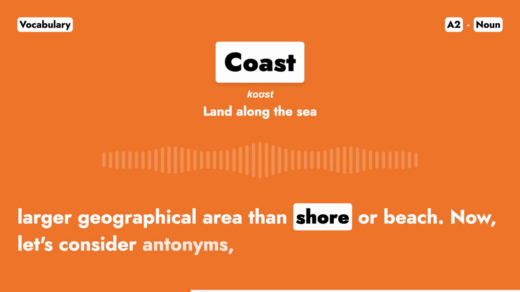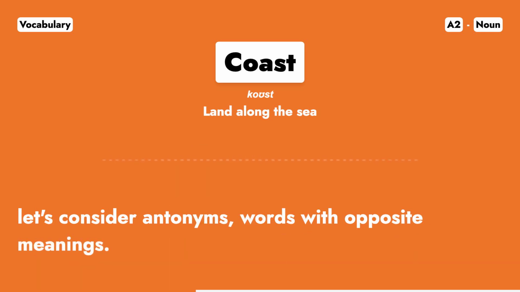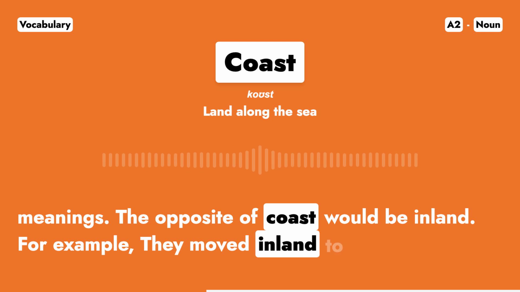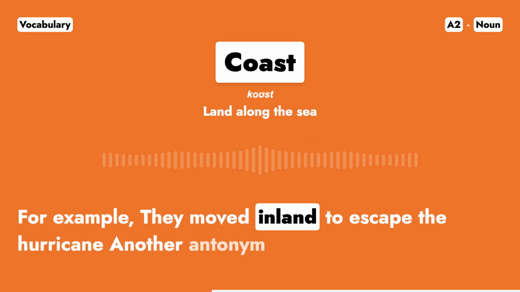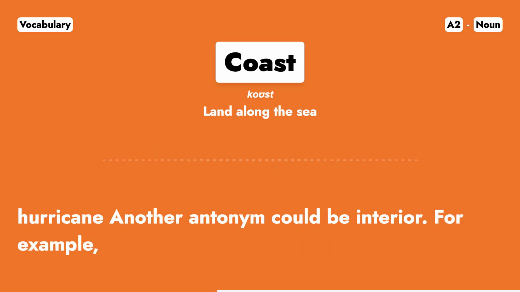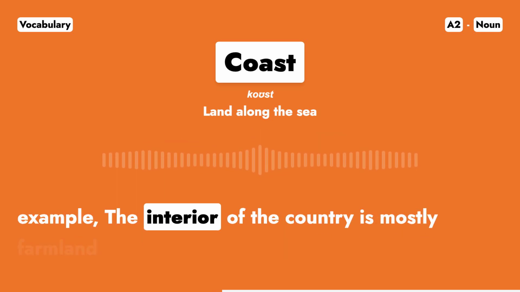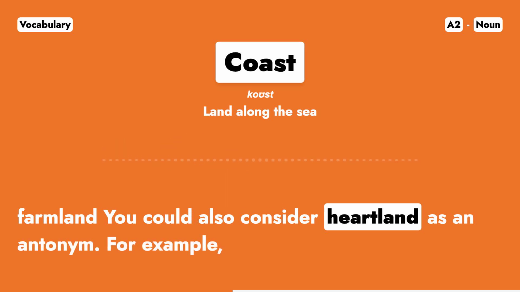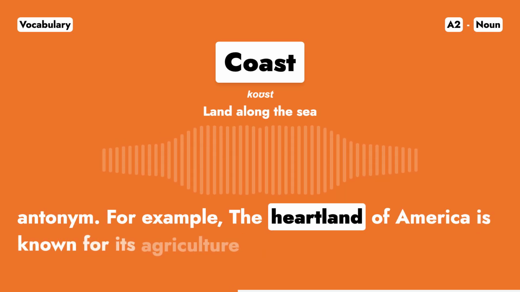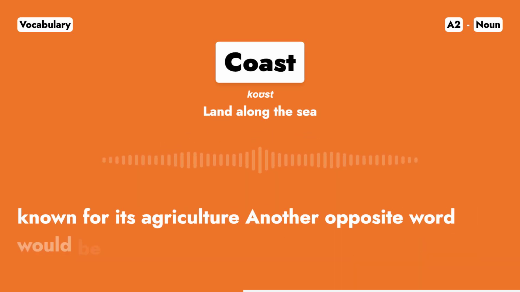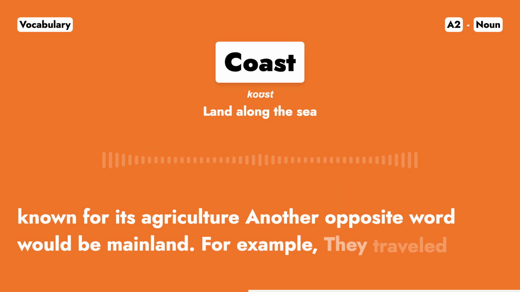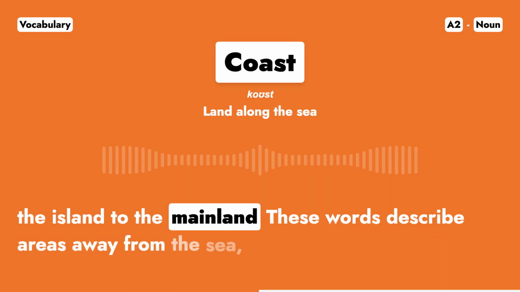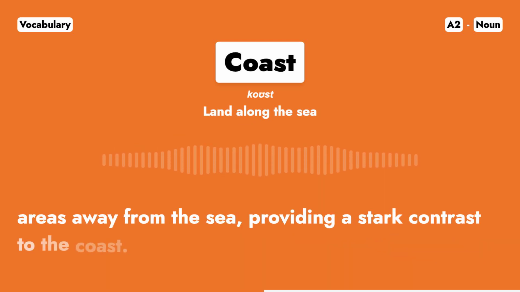Now, let's consider antonyms, words with opposite meanings. The opposite of coast would be inland. For example, they moved inland to escape the hurricane. Another antonym could be interior. For example, the interior of the country is mostly farmland. You could also consider heartland as an antonym. For example, the heartland of America is known for its agriculture. Another opposite word would be mainland. For example, they traveled from the island to the mainland. These words describe areas away from the sea, providing a stark contrast to the coast.